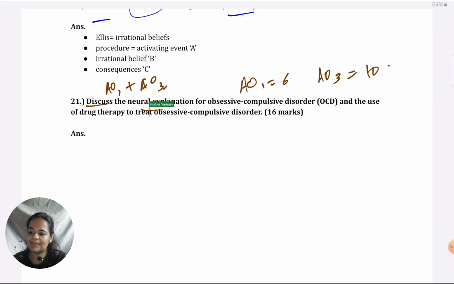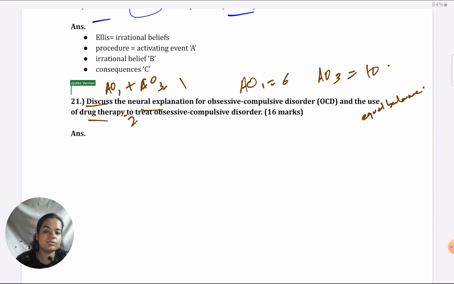Both two things are asked, which is a little uncommon for a 16 marker, but here there are two: neural explanation and drug therapy. Make sure to balance equally between both. All my suggestions are from gaining full 16 marks point of view. So keep an equal balance in both the topics for both AO1 and AO3. So make sure description is also justifying both and evaluation is also for both. Don't neglect any while doing the description or evaluation.